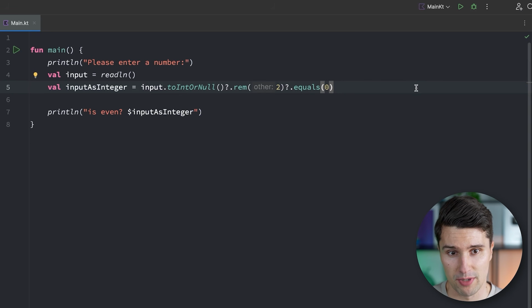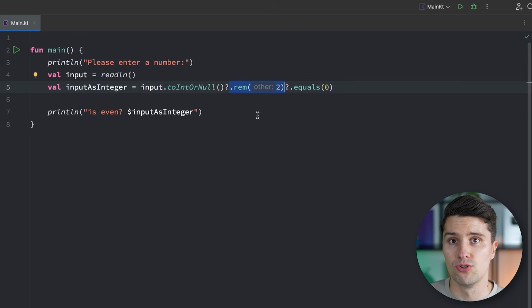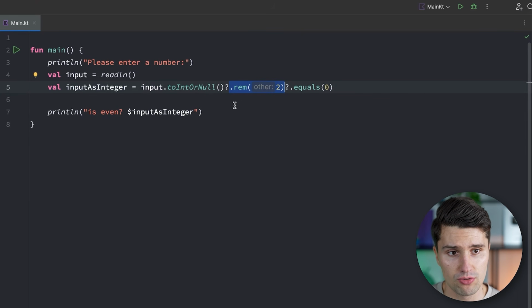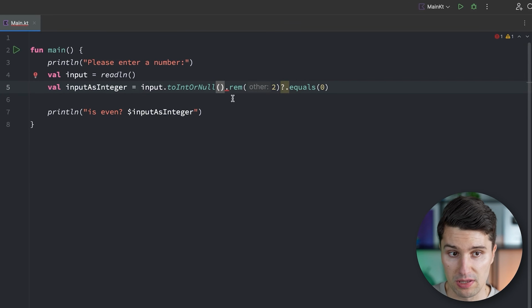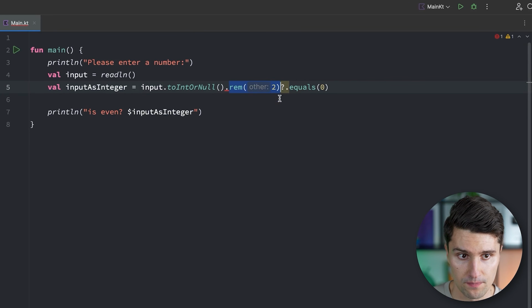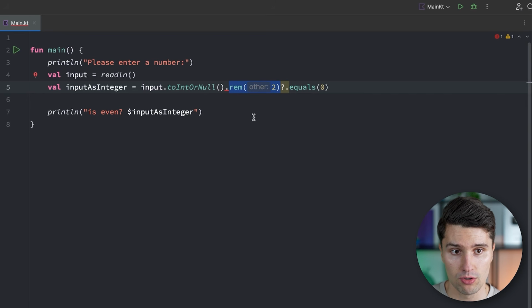But null safety pretty much means that Kotlin will make sure that such function calls can only be made on valid objects and not on null values. Because you will notice that if we remove this question mark here, then this would be the normal way how we call such a function, but this would lead to a compile time issue. So we wouldn't even be able to run this code because it could be that this here is actually null, and calling a function on a null reference is in the end not possible.